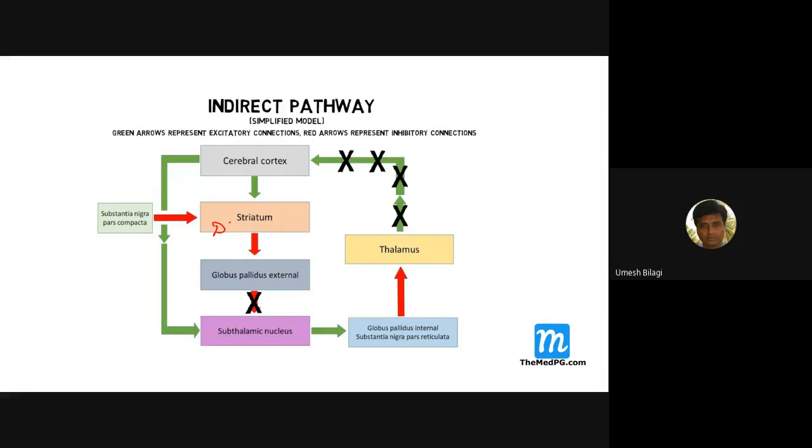With D2 receptors, this will send inhibitory signals to the globus pallidus external, so from the external, there is less inhibition to the subthalamic nucleus.